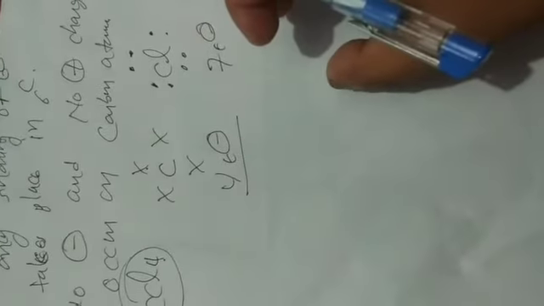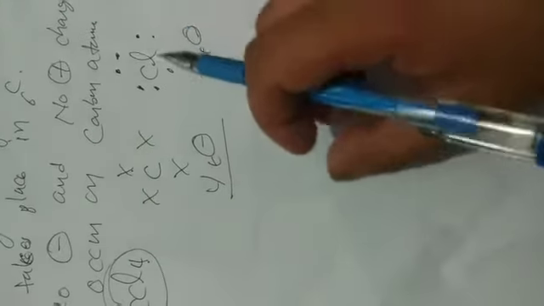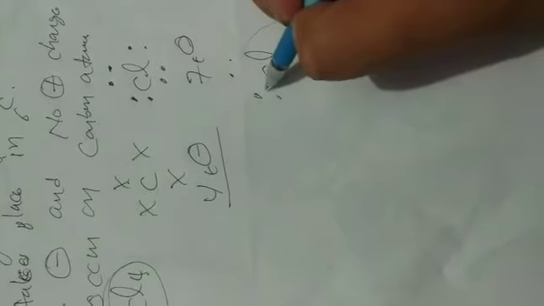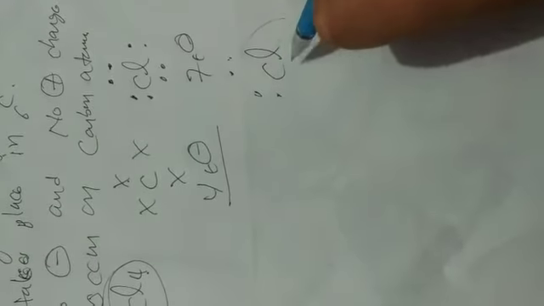Cl requires 1 electron to gain an octet. In this case, 4 Cl atoms are present, which are also represented by dots.